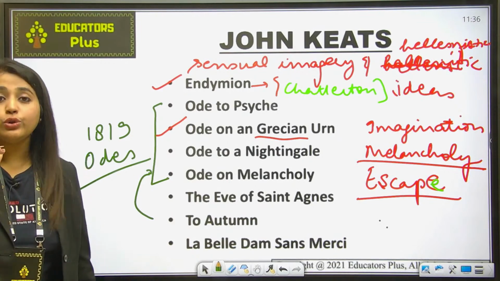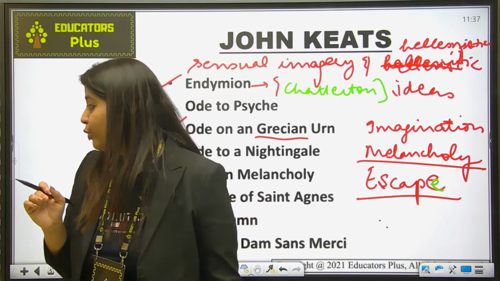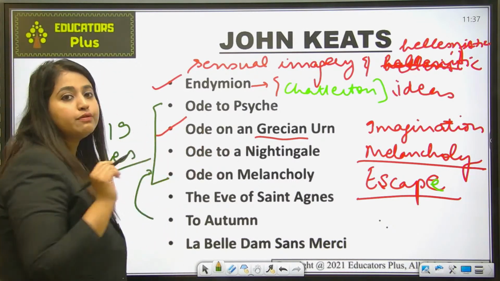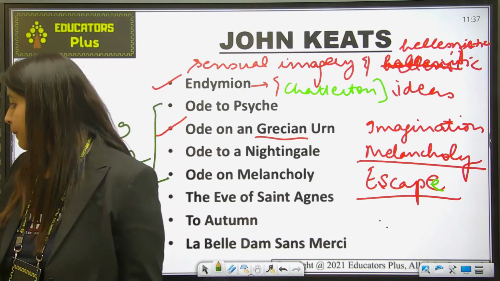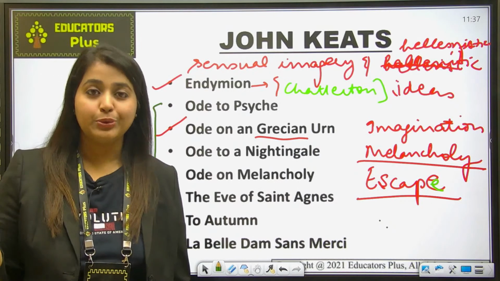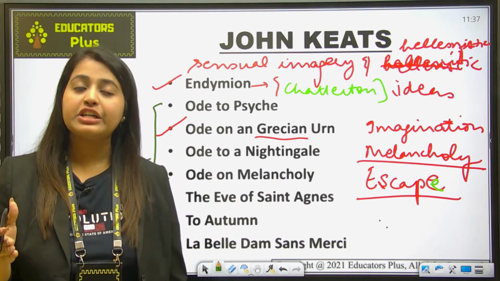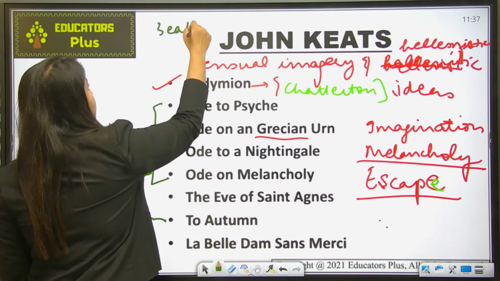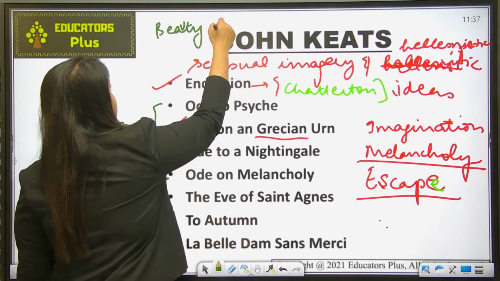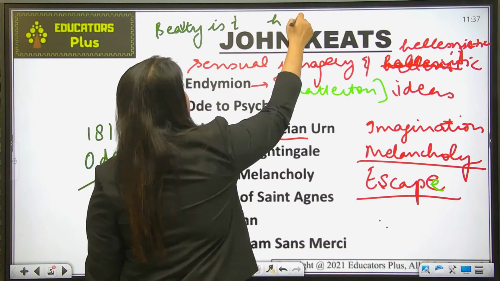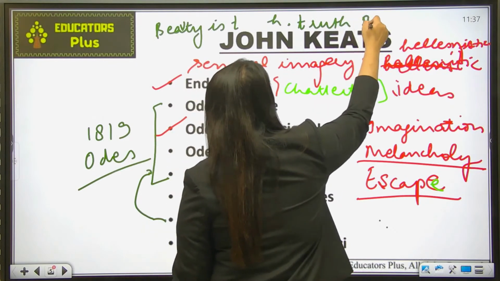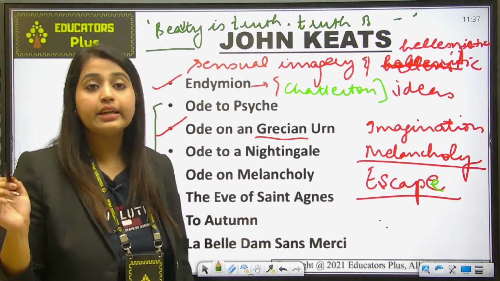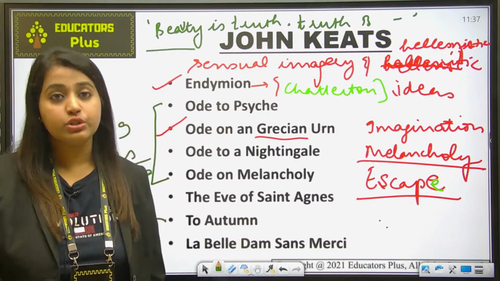As I told you, the urn has been described as a foster child of silence. Okay, so 'Beauty is truth, truth beauty' is the most famous phrase of the Grecian Urn, so you have to remember it because a question has already come from it. This is a very famous line, and you have to remember that it belongs to Ode on a Grecian Urn.